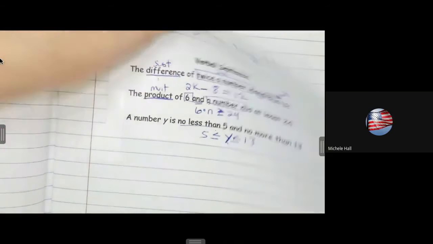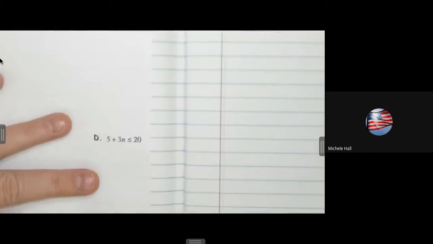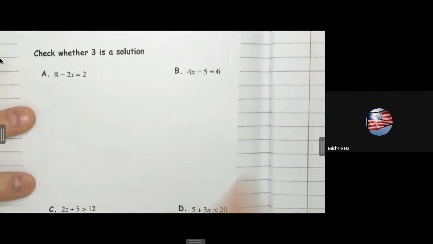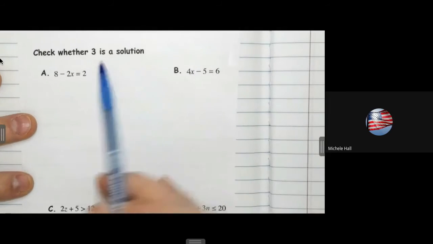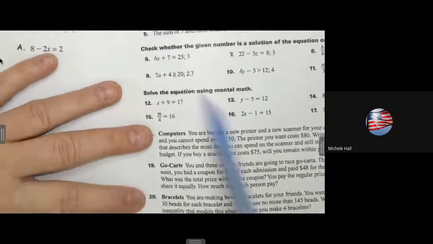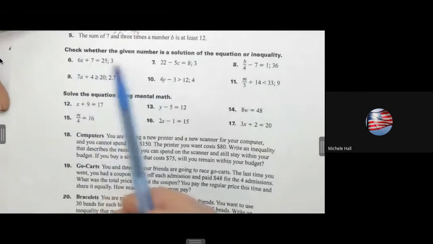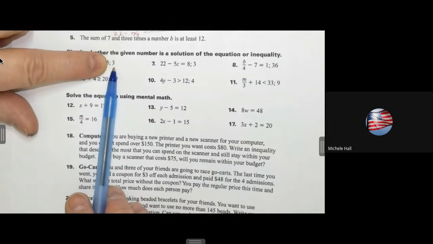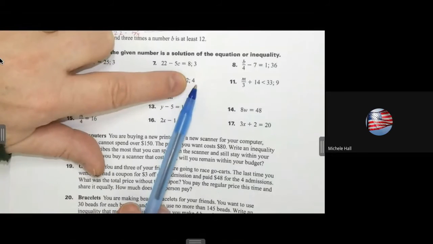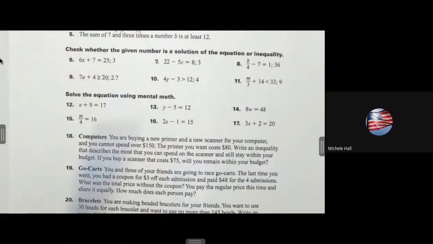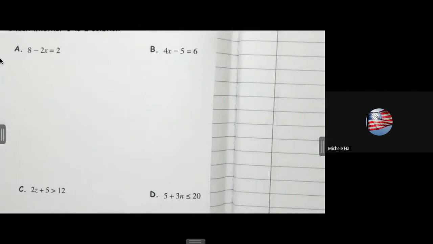All right, here's the last part of what 1.4 is about. So writing equations and inequalities, and then we're checking whether something is a solution. On the homework, in the notes, it says check whether 3 is a solution. So we're going to use the number 3 in all these problems. But that's not true in the homework. If you look at the homework right here, it says check whether the given number is a solution. They put the number at the end of it. They put a semicolon, and then they put the number. Semicolon 4, I'm checking 4 on this one. Semicolon 9, I'm checking 9 on this one. So they're not all going to be the number 3. They're just like that in our notes.